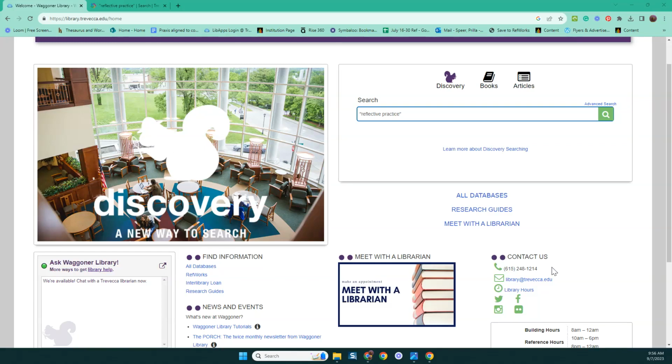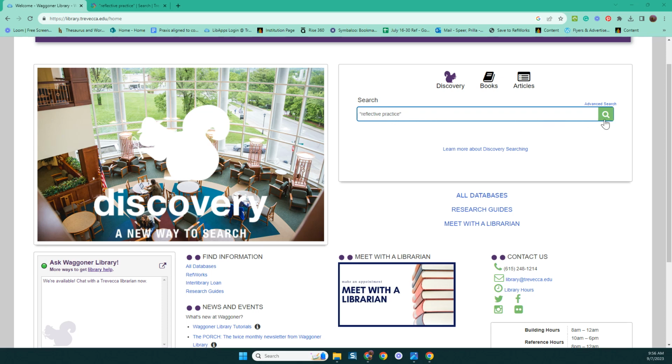If you need to limit your resources to be domestic or United States published resources, here's a couple ideas that will help you limit. These ways are not 100% foolproof, which means you may get some other countries listed, but it will eliminate quite a few. So say you're searching the topic reflective practice, put it in quotes, which means it's going to search it as a phrase, or the words next to each other.